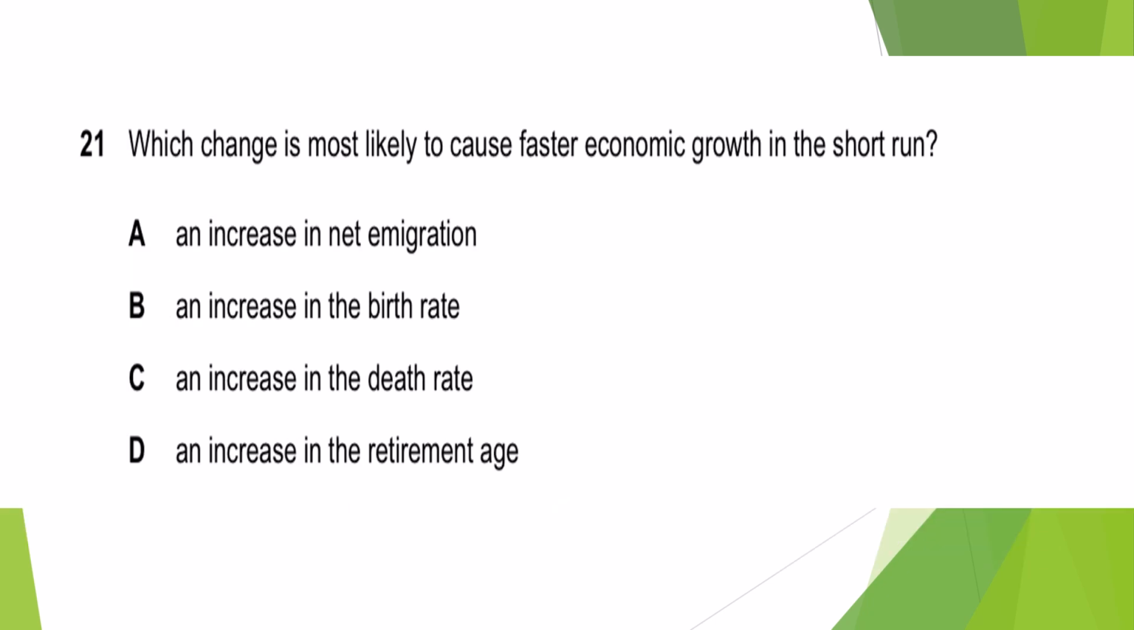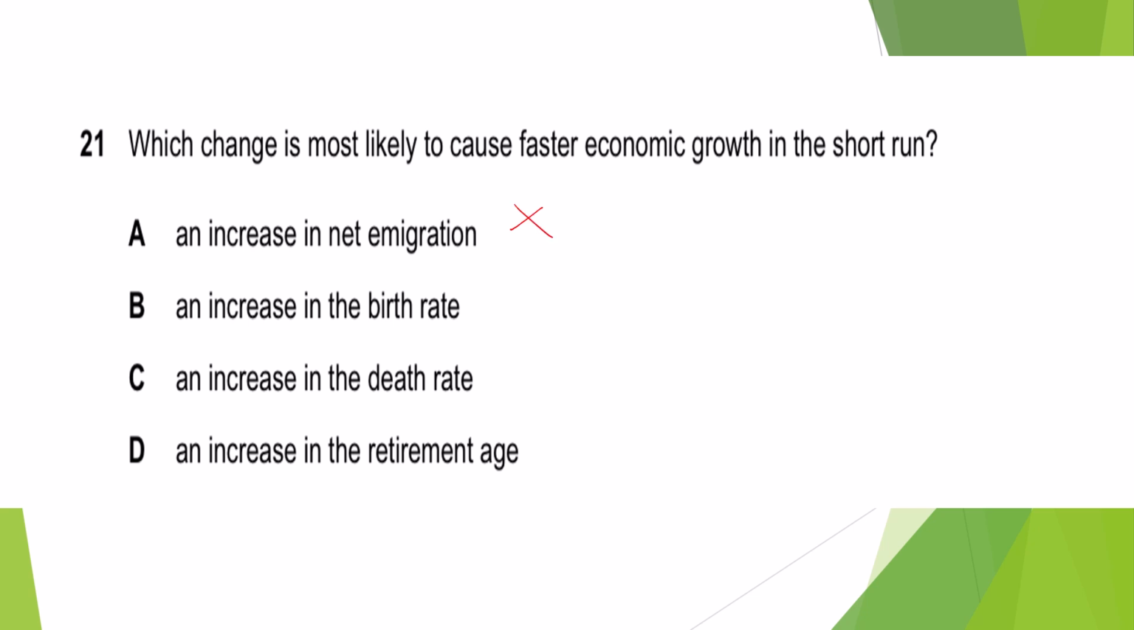Next is, which change is most likely to cause faster economic growth in the short run? For me, the net increase in net migration. Net migration means people are coming into our country and people are going out of our country. So it means more people are going out of our country. No, so this would not be the answer.